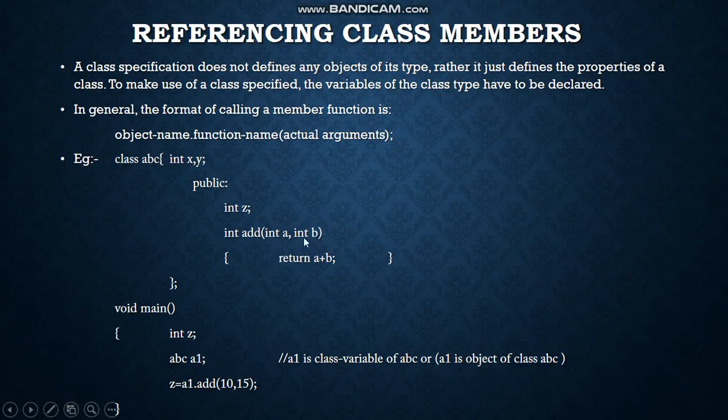Now this function has two integer parameters, so I have passed two integer values, 10 and 15, inside it. Now this will first look to its object, which is of the class, then inside this it will find the function named add, and then these two values would be given to each of the specified parameters, and then the addition would be performed. So this is how we can call the class members, or it's the referencing of a class member.